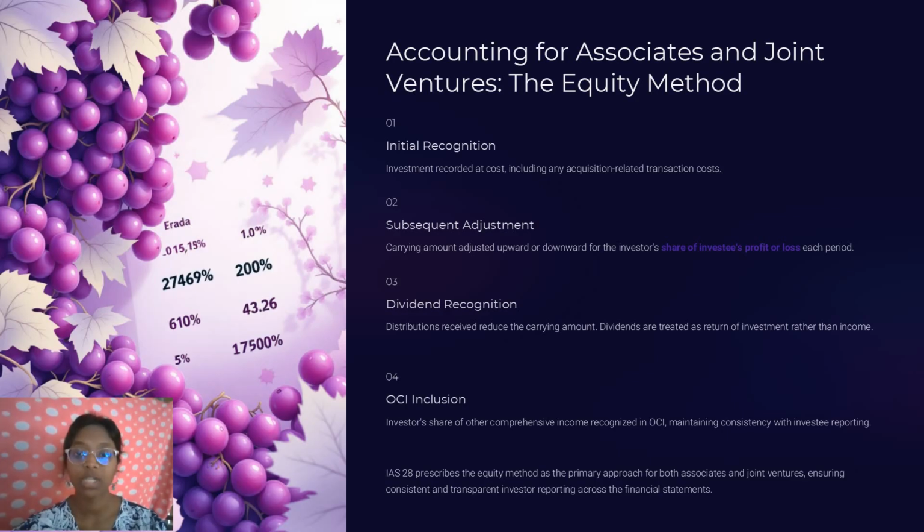The next step is subsequent adjustment, adjusting for the performance. In this, you increase or decrease your investment value to reflect your share of the other company's profit and loss. So the carrying amount of the investment is adjusted up or down based on your share of the investee's profit or loss for each period.